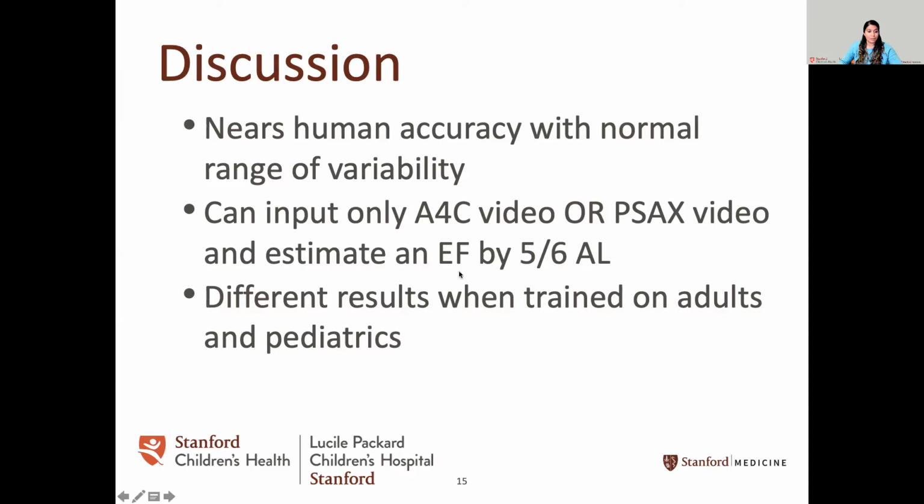In addition, one of the major benefits of EchoNet Peds is that you can input only an apical 4-chamber video or only a parasternal short axis video and still estimate an ejection fraction reasonably well by 5/6 area length. This value that you get nears human accuracy.